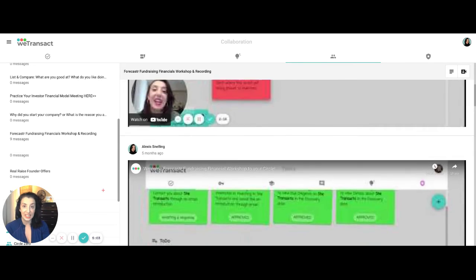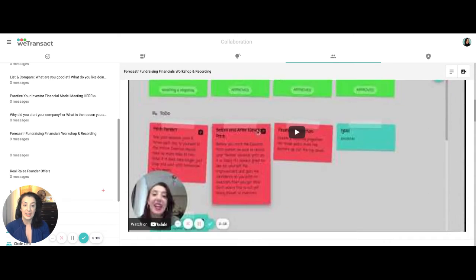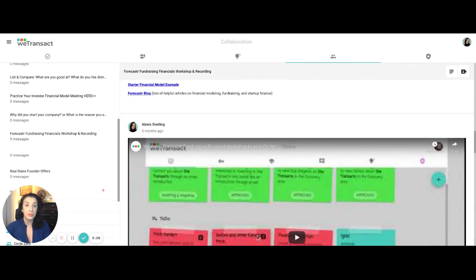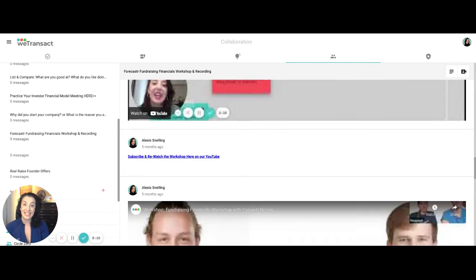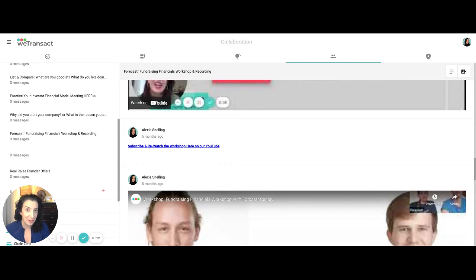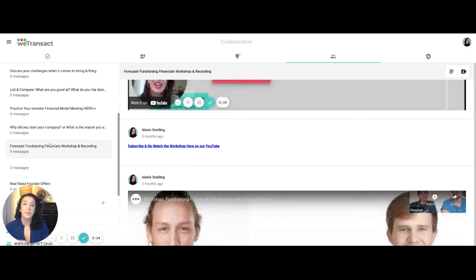If anything here really is of interest to you, we encourage you to keep all your discussions here. If it's a general question, something general, keep it for the website. But this is when you're really trying to do something that's on your Kanban board. These groups have been formed specifically to help you do that. For example, if you're working on your financials for pitching to an investor, then this section, which has forecasting, fundraising, financial workshops, is going to appear. So it's there for a reason.